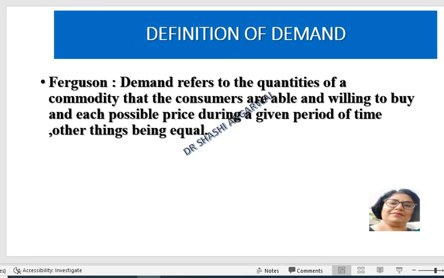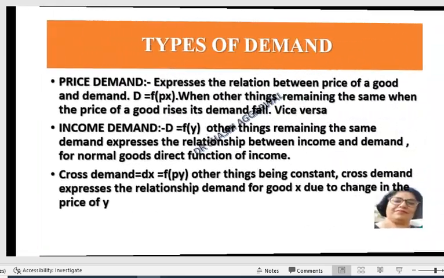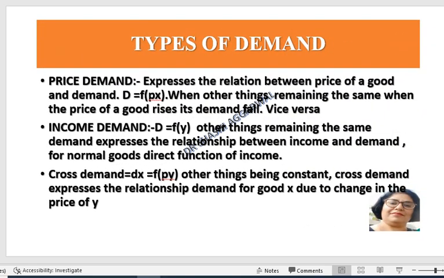Demand refers to the quantity of a commodity that the consumer is able and willing to buy at each possible price during a given period of time, other things being equal, that is, there is no change in other factors like income, taste, and expectation. Demand is of three types: price demand, income demand, and cross demand. Price demand expresses the relationship between the price of a good and demand, other things remaining the same. There is no change in other determinants like income, related goods, expectation, taste, etc.